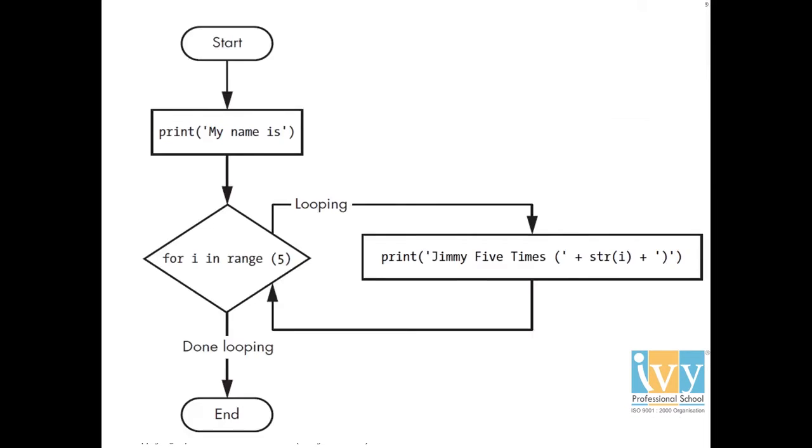The code in the for loop clause, that is print('Jimmy 5 times'), runs for 5 times. The first time it is run, the variable i is set to 0. The print call in the clause will print Jimmy 5 times (0).